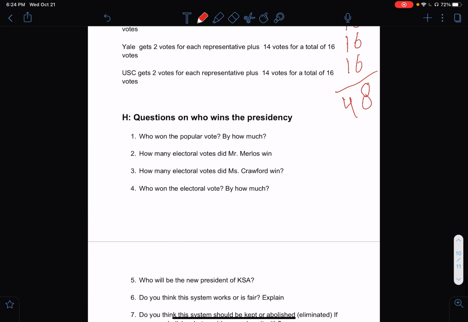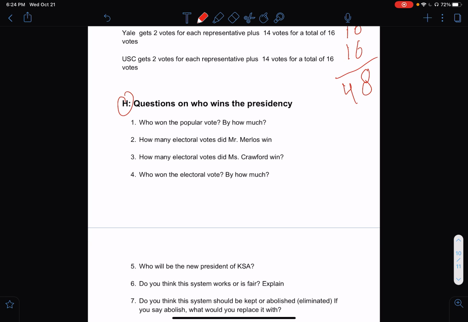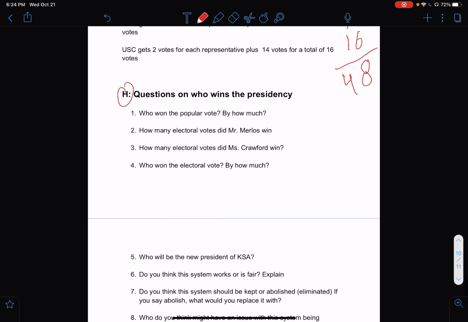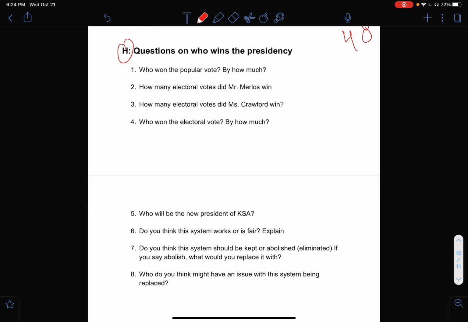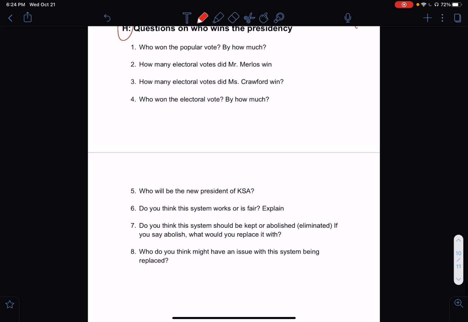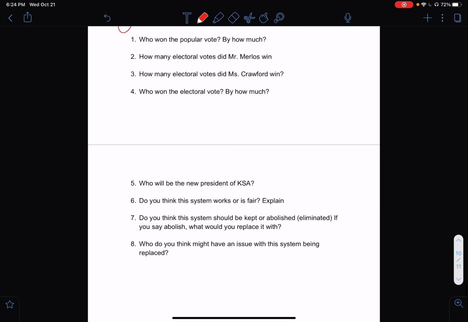So here, you're doing section H today. Who won the popular vote, by how much? How many electoral votes did Mr. Merlos win? We went over that already. How many electoral votes did Ms. Crawford win? Who won the electoral vote, by how much? Who will be the new president of KSA based on the electoral college? Do you think the system is fair? Works or is fair? Explain. Do you think the system should be kept or abolished or eliminated? If you say abolished, tell me why.